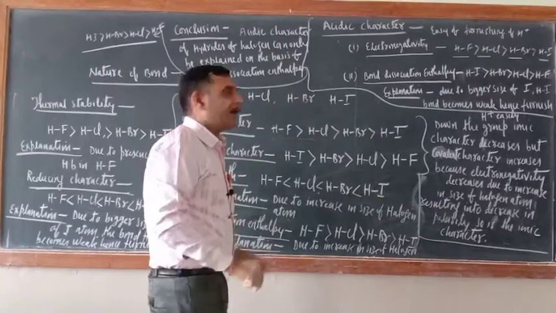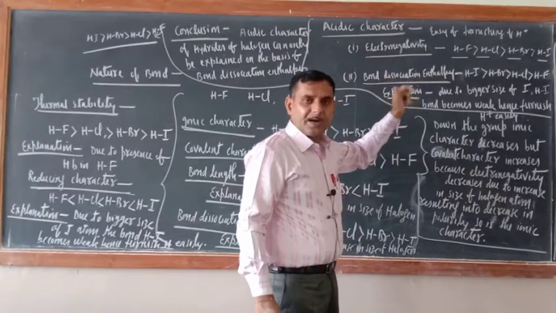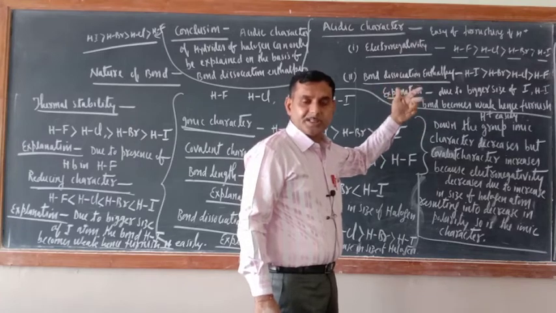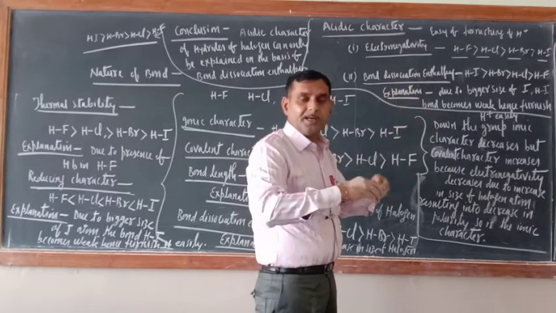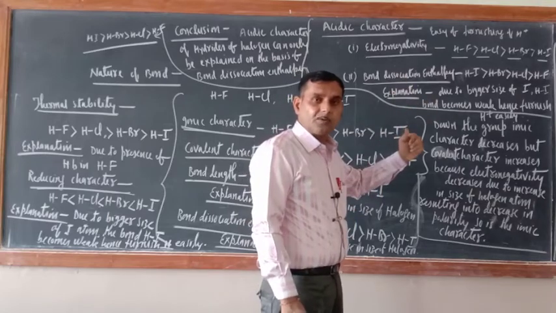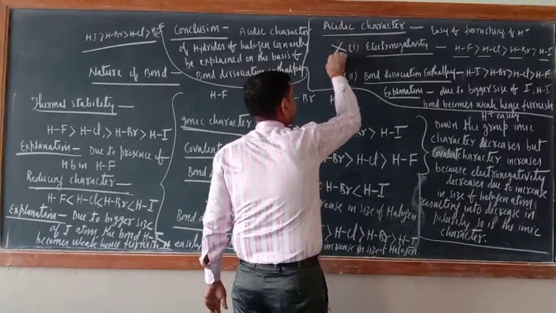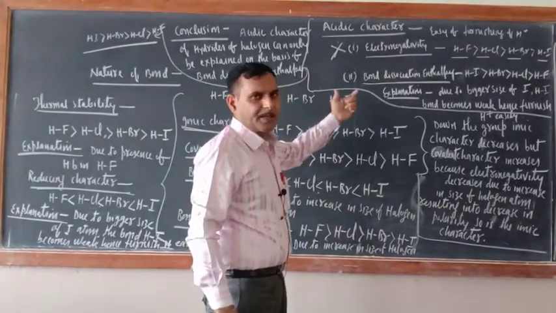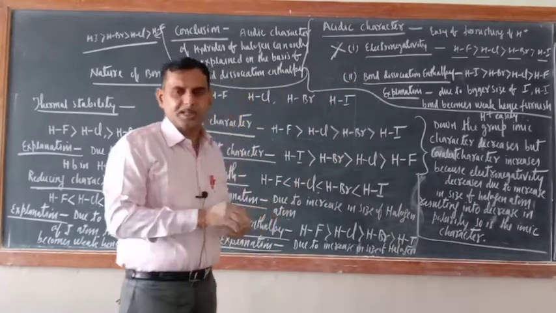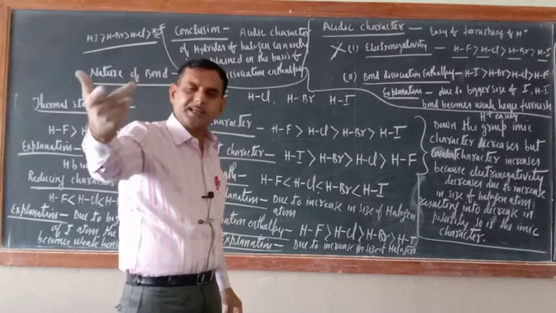But try to understand, a contradiction is there. Why? Because in HF hydrogen bonding is there. Because of hydrogen bonding, the H atom will be involved in the formation of the hydrogen bond, so it is not free to come out. That is why this electronegativity concept is not correct. The next concept is the bond dissociation enthalpy. According to bond dissociation enthalpy, the weaker the bond, the greater will be the acidic strength.